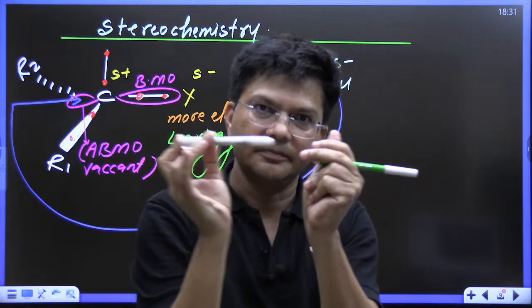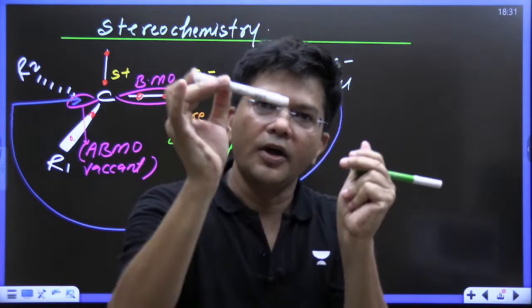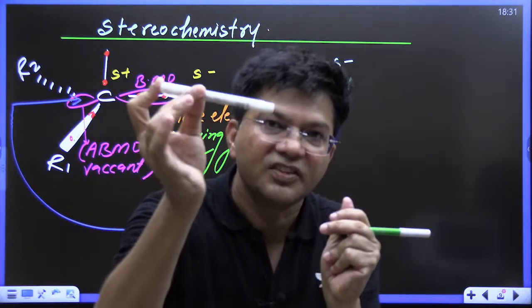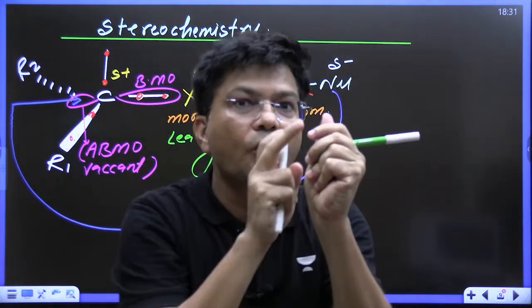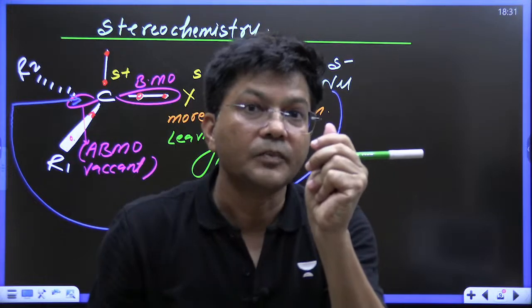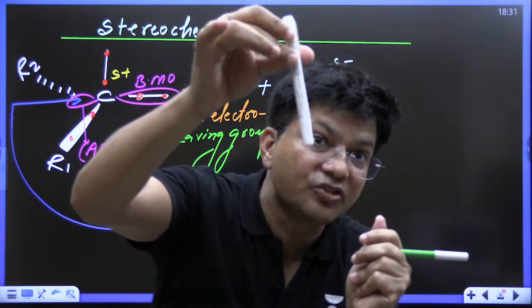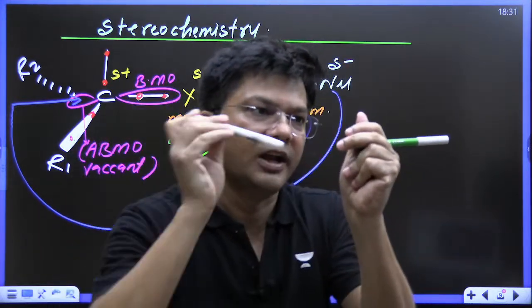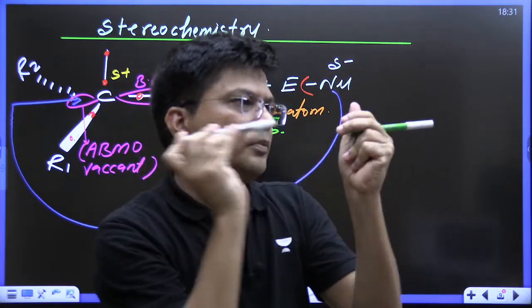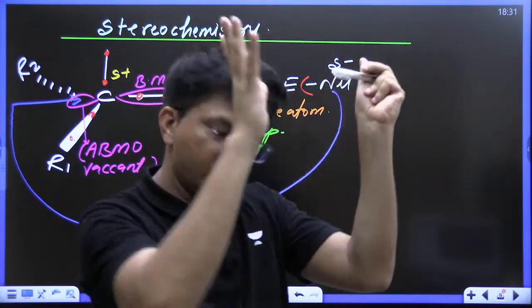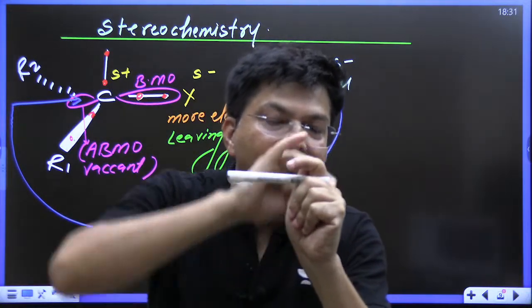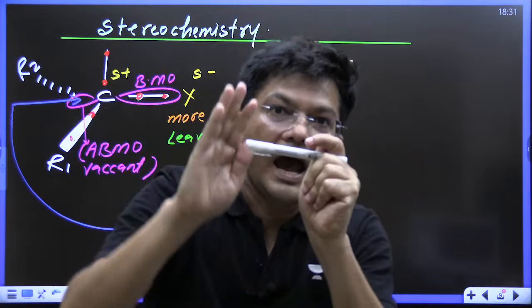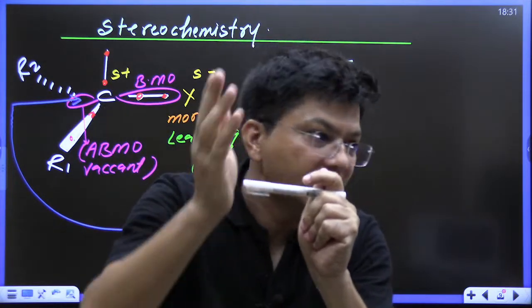Now it will attack. Now if this is weak, it can't displace this X from the carbon. But this has to be strong. If this is strong, it will hit. Now from the carbon, X has gone and this Nu has occupied the position.